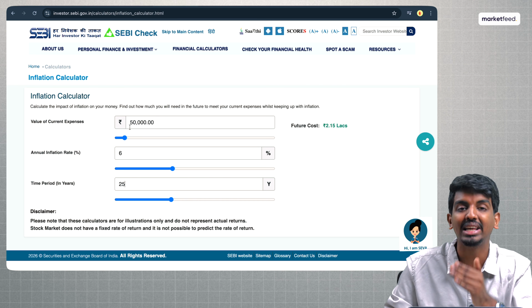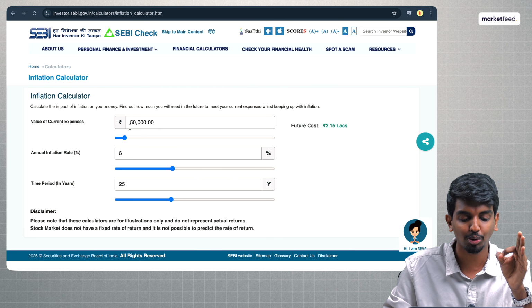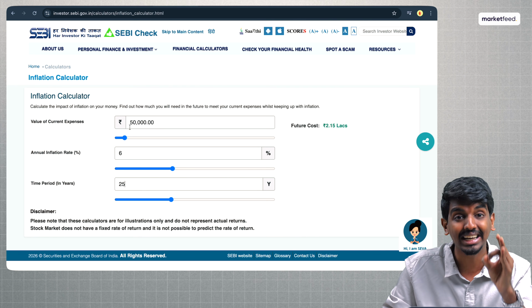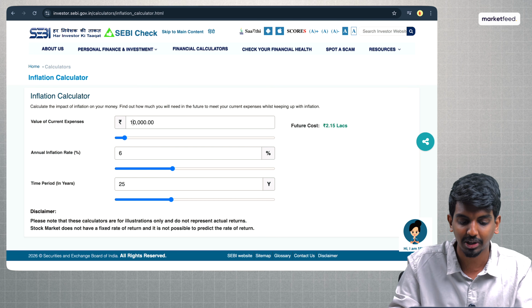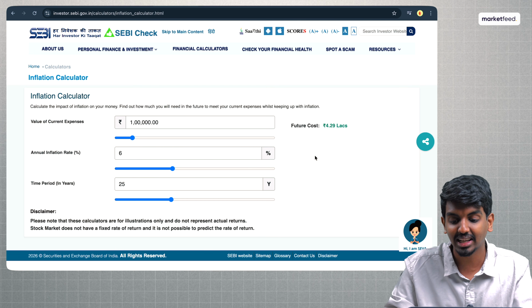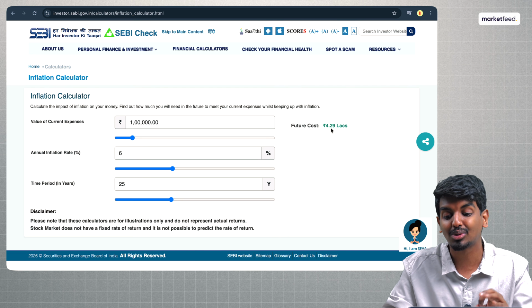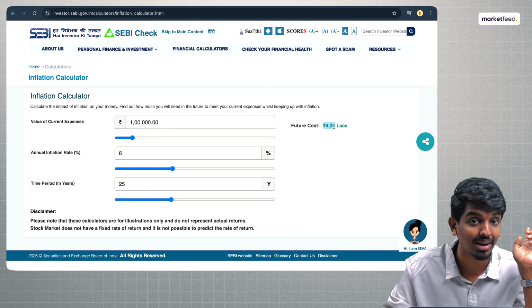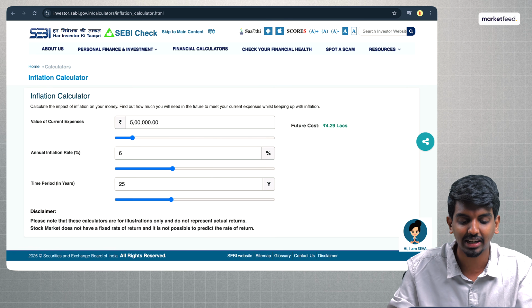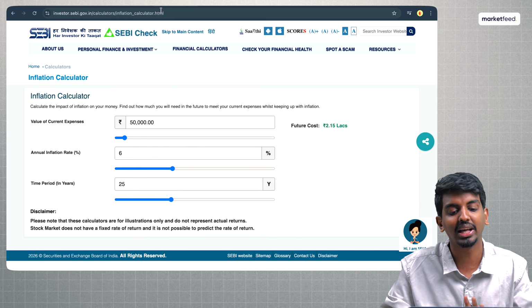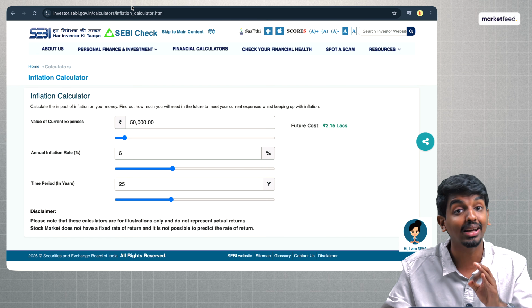I'll give all of these links in the description down below. You can come here and enter the right values that you want for yourself. If it is 1 lakh rupees per month, you can enter it here. You can see that the future cost of 1 lakh is going to be 4.3 lakhs by the time you retire. And based on that, all the calculations you need to change back and update. But here let's give 50,000 rupees per month for the sake of this calculation.